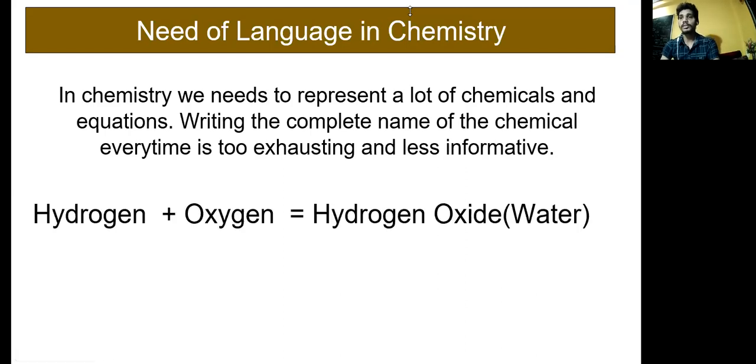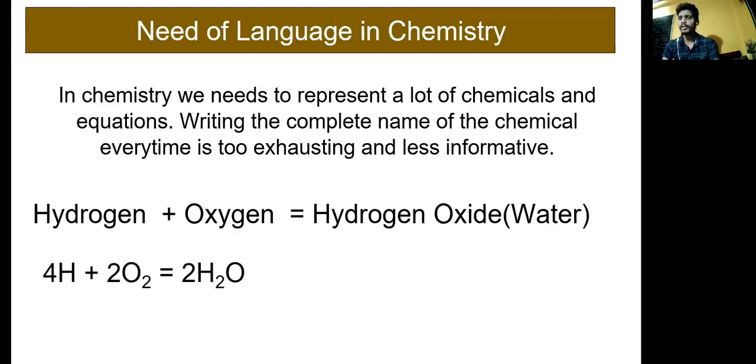Take oxygen and hydrogen forming water. If I write oxygen, then hydrogen, water is formed, it's very difficult to interpret. But if I write it in symbols, it will be easy to understand and interpret. Correct, you need a language. Here 2H2 gives 2H2O.